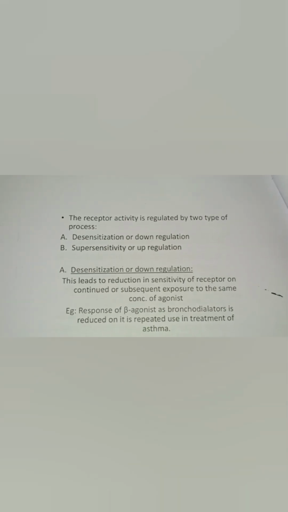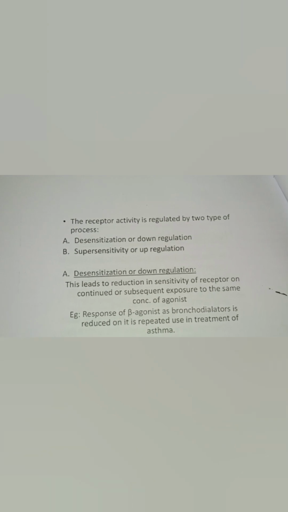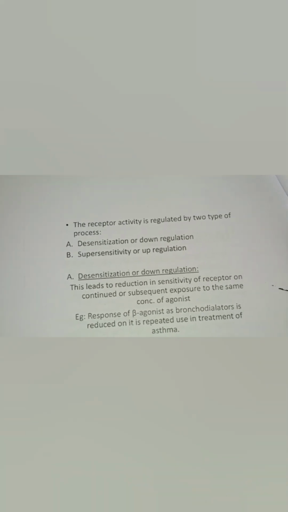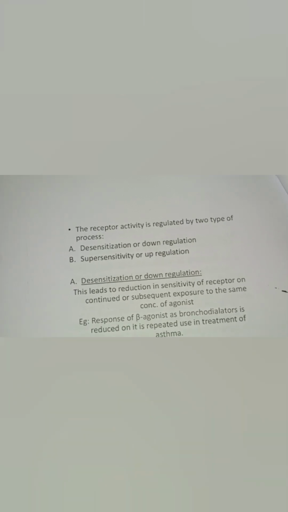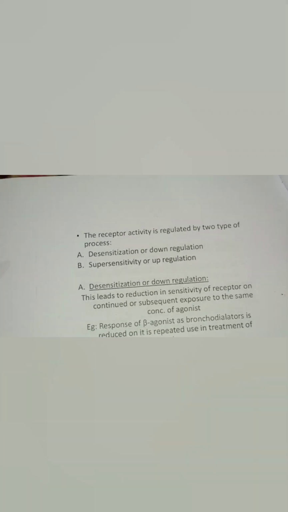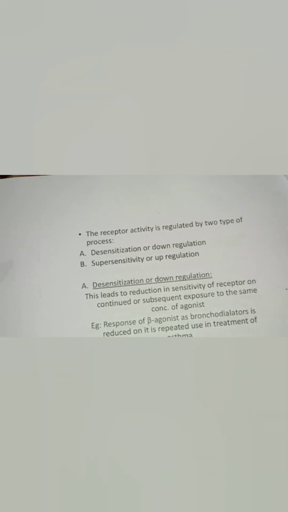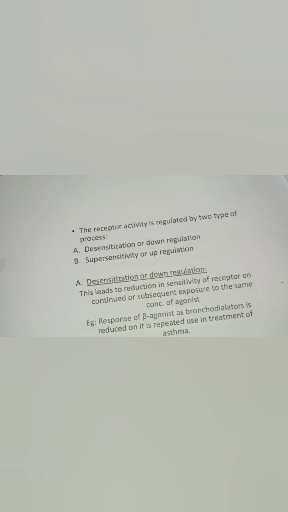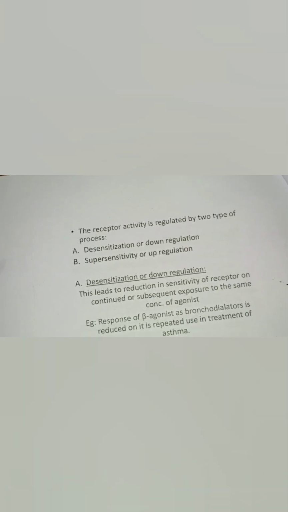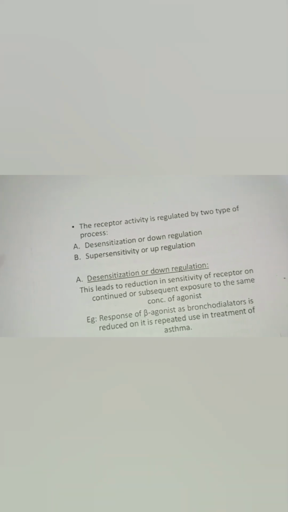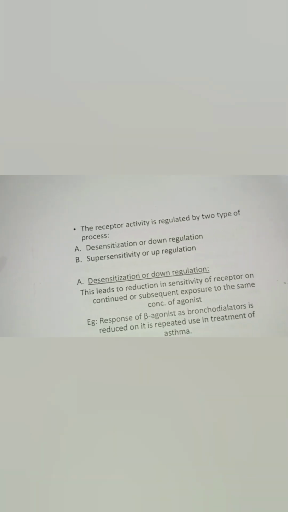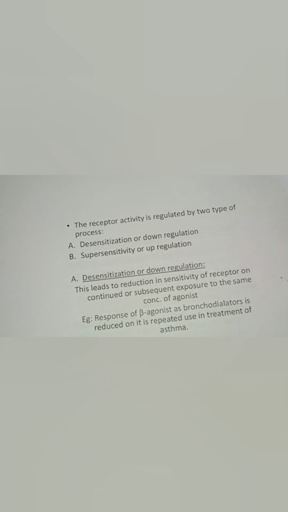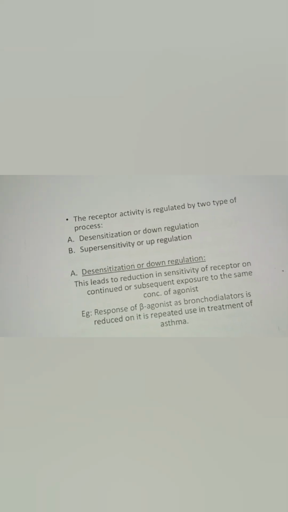Receptor activity is regulated by two types of process: desensitization or downregulation, and supersensitivity or upregulation. A. Desensitization or downregulation. This leads to reduction in sensitivity of the receptor on continued or subsequent exposure to the same concentration of agonist. The response to beta agonist bronchodilators is reduced on their repeated use in treatment of asthma.